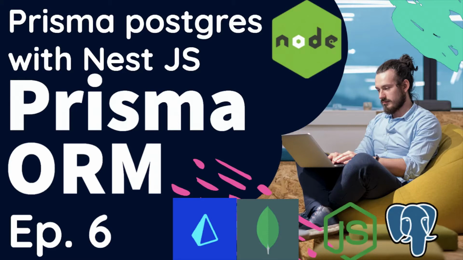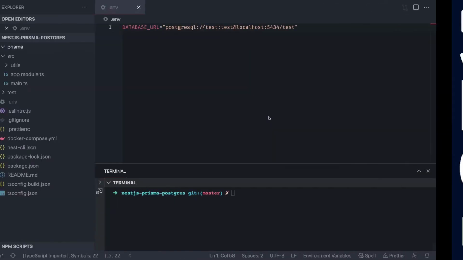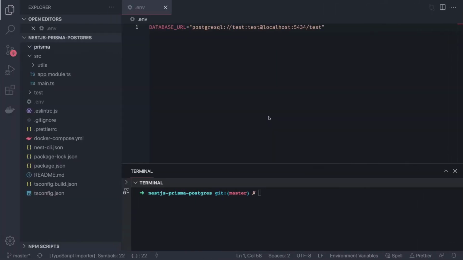Things are going to be the same from the Prisma API, like the Prisma migrations, Prisma Generate, Prisma Migrate, and then the Prisma APIs, like if you want to insert, update, delete, find, all these different APIs. The only thing is we are going to write a couple more modules, like the Prisma module, in NestJS.